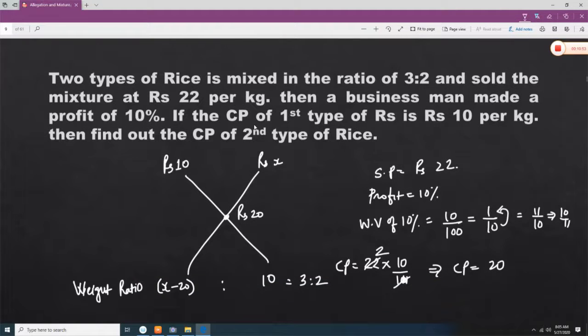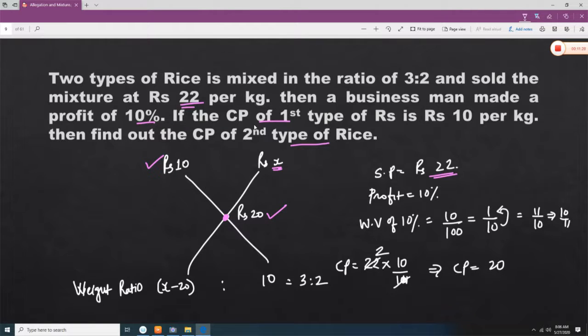Next, two types of rice are mixed in the ratio of 3:2 and the mixture is sold at rupees 22 per kg. Then a businessman made a profit of 10%. If the CP of the first type of rice is rupees 10, so the first type will be here, then find out the CP of the second type of rice. So we don't know the CP of the second type. Now it is mentioned that the mixture we are selling at rupees 22.